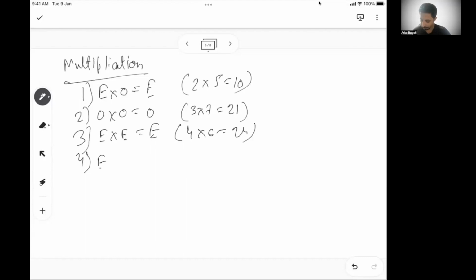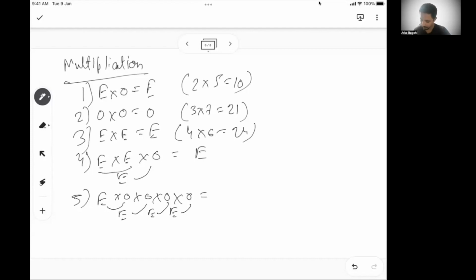Similarly, if you have even into odd, again, you take the first two, this is even into odd is even. Similarly, if you have even into odd into odd into odd, you will see the first one even into odd is even. Again, even into odd is even, and even into odd is even. So your outcome will be even.